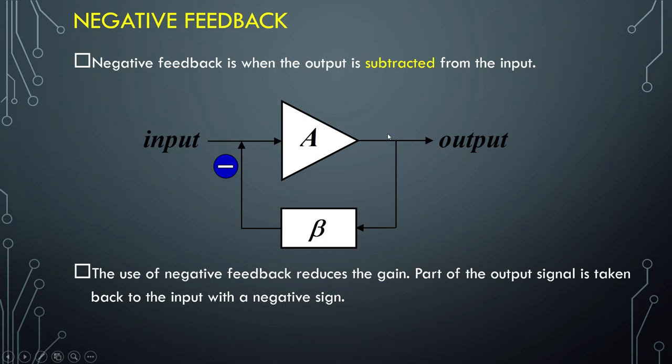Our simple structure is amplifier A, which is also the gain. We are giving back beta, that is the feedback. If it is negative feedback, we have to subtract it from the input. The input signal will be some value, and we have to subtract this small part of the output from our input.